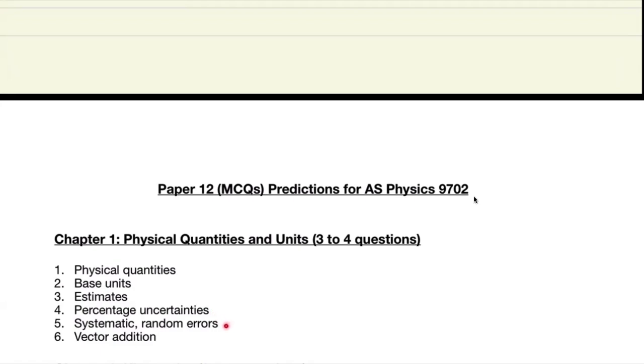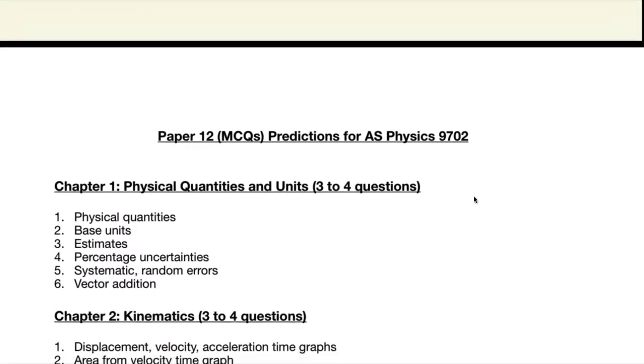Systematic and random errors could also possibly be asked. And similarly, vector addition in terms of this, that for example, if you have one vector that goes like this, which is V, the other one which is like this, which is U, and the examiner asks for what V minus U looks like, right? So questions like this can come in. This is what I mean by vector addition.